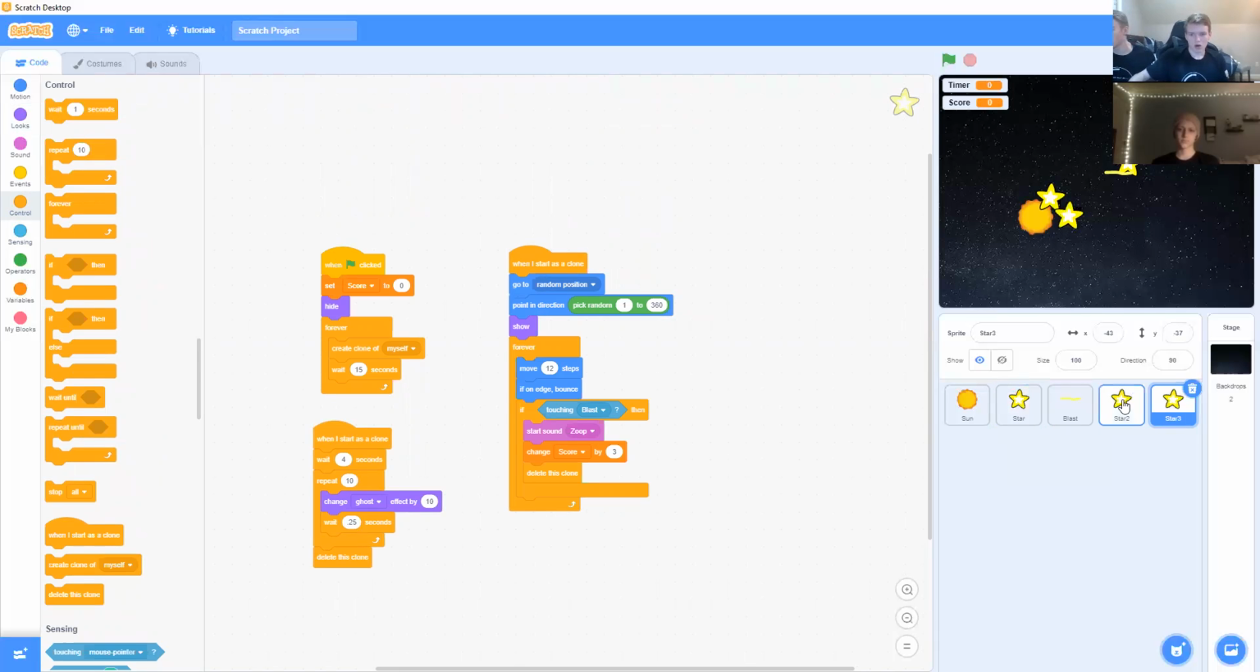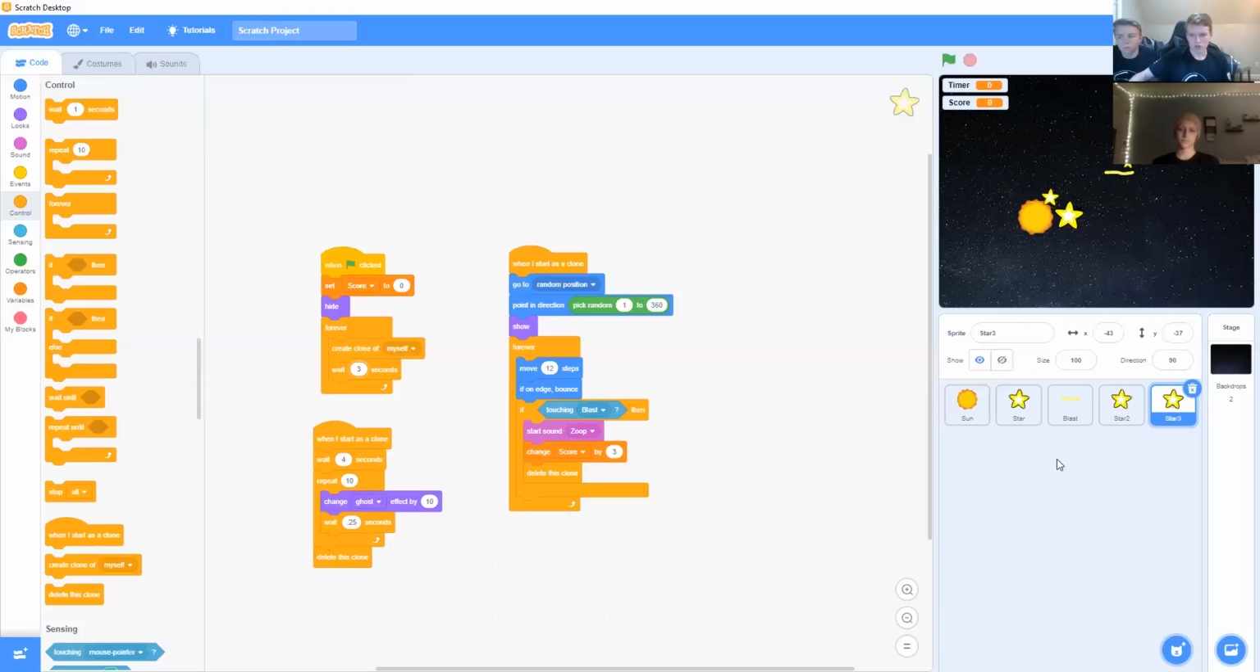Now, we don't want all of our stars to be the same, so we will change our first star to a size of 40, our second star to a size of 60, and we'll leave star 3 at 100. Also, for star 2, you'll want to change your wait time here to 5. And then you'll go into star 3 and change that same wait time to 3.